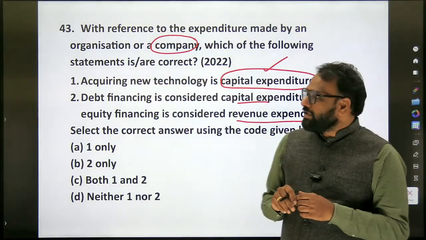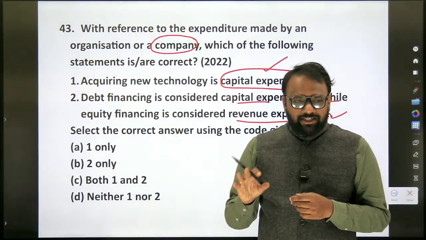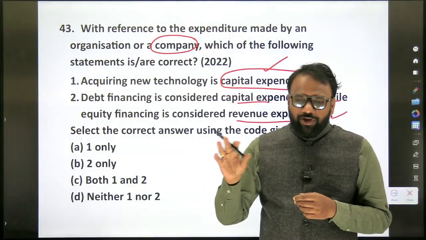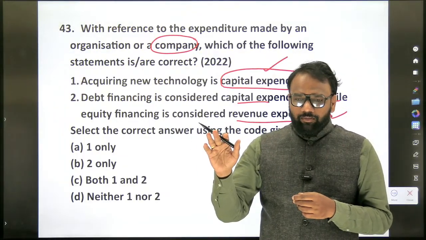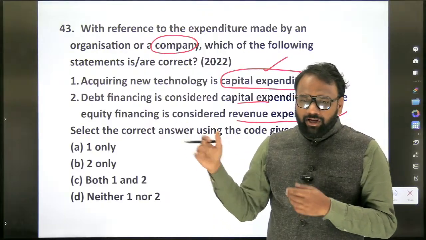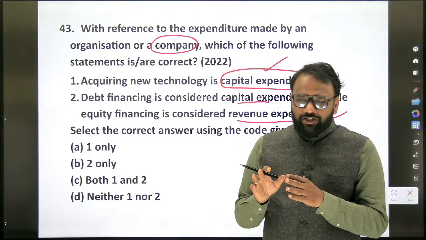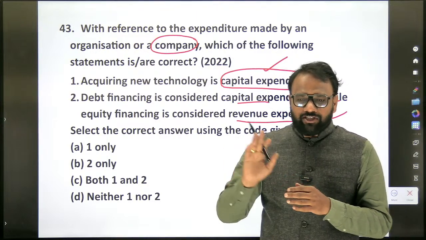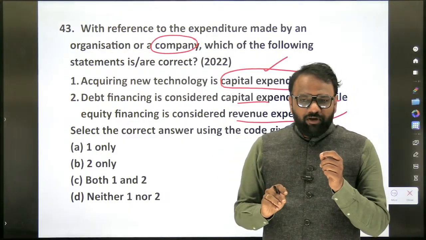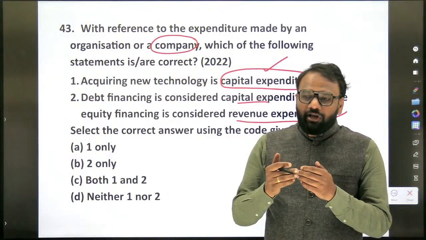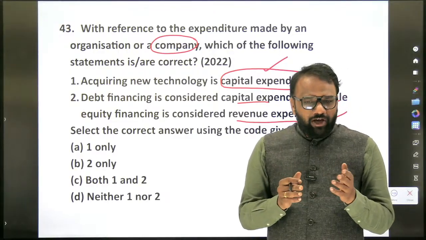Now when it comes to expenditure, if the government pays salary, is it part of capital expenditure or revenue expenditure? Revenue expenditure. If the government spends on the construction of a road, that is capital expenditure. Similarly, for a company, whatever it spends on a monthly basis on salary is part of revenue expenditure, whereas whatever it spends on building new infrastructure is capital expenditure. Now, acquiring new technology: what is capital? The asset creation which will help you for a long period of time. When you purchase a new technology, will you use it for a day or two and just leave it?